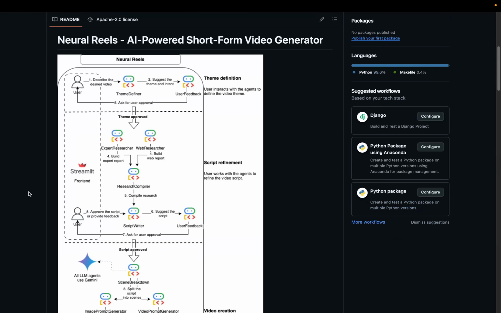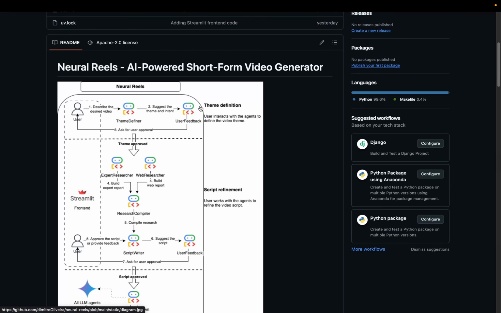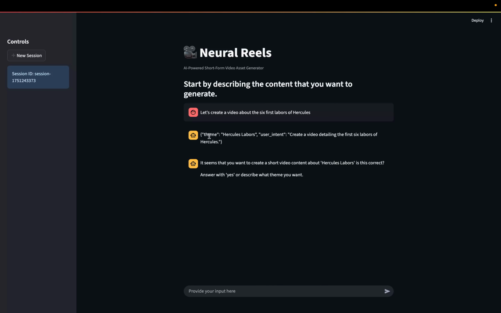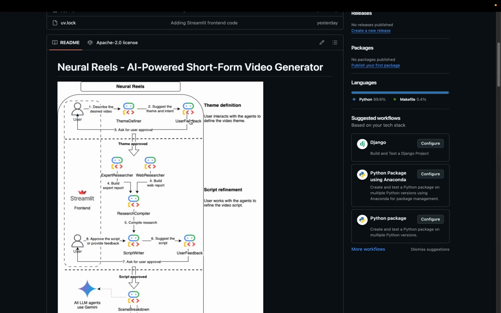If we go to the diagram, we can see basically this first interaction, which is the theme definition. The user provides a prompt, a description of the kind of content they want to create. We have the theme definer, which defines the theme and intent of the user based on the input, which is this here: the theme and also the user intent. Then we have the user feedback.